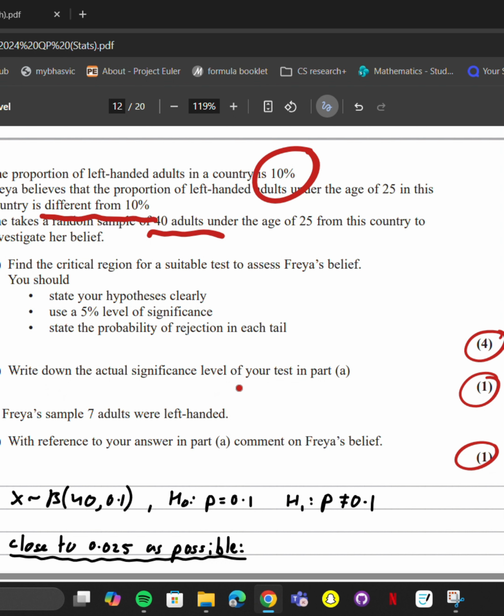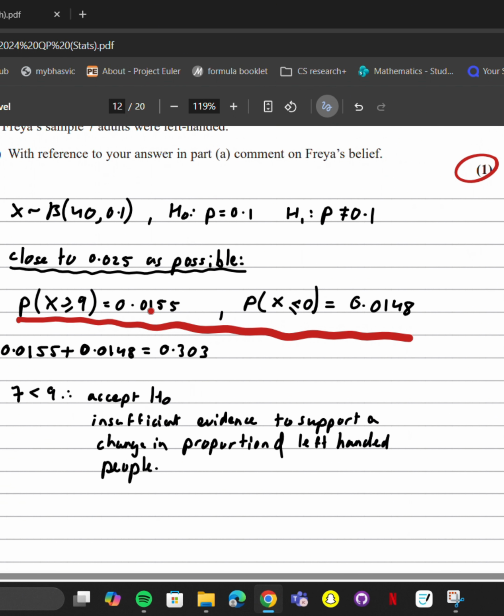In part B, we're asked to write down the actual significance level of part A. We just add these two probabilities together. Remember, the binomial distribution is discrete, so we're not actually going to get exactly 5%. We're going to get a probability that is slightly different from 5%.